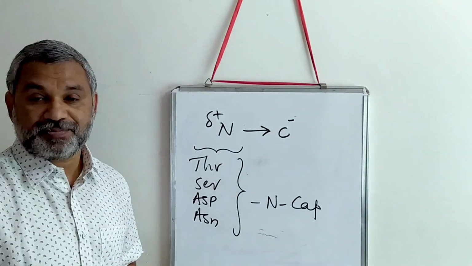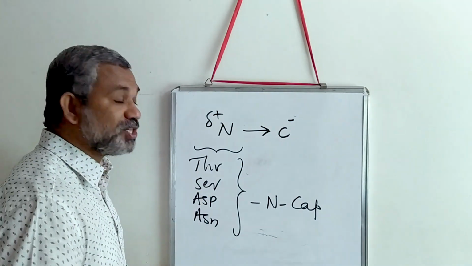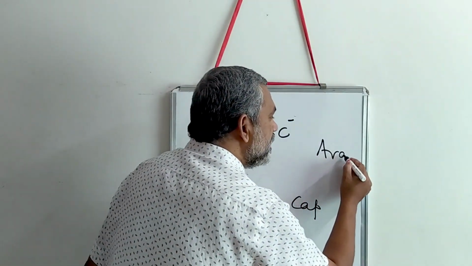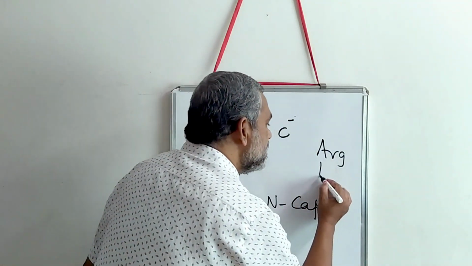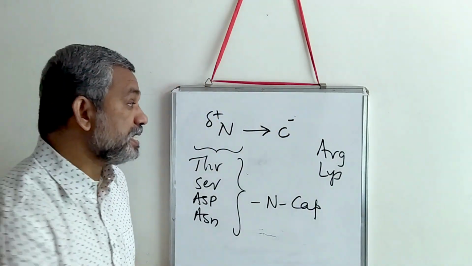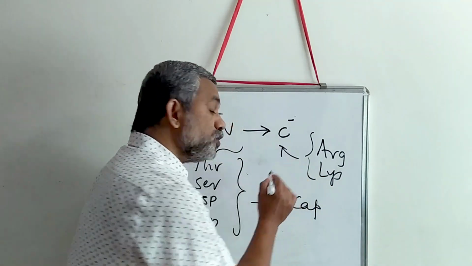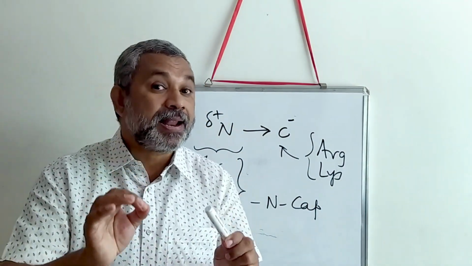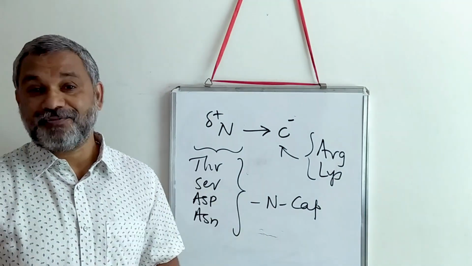A cap is put in order to stabilize the N terminus portion of the alpha helical structure. What about the C terminus? The C terminus has a negative charge. So therefore you will find amino acids like arginine, lysine, etc. present at the C terminus. It will neutralize the charge and it will stabilize the structure of an alpha helix.